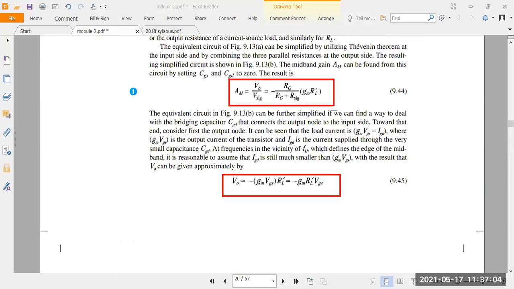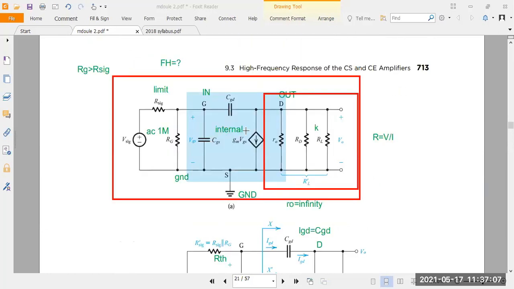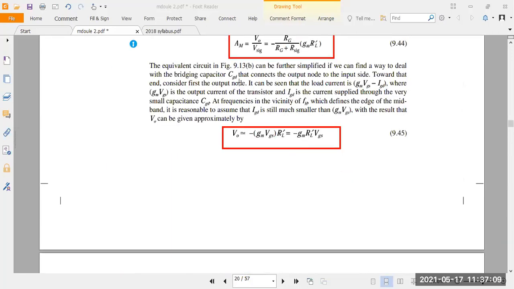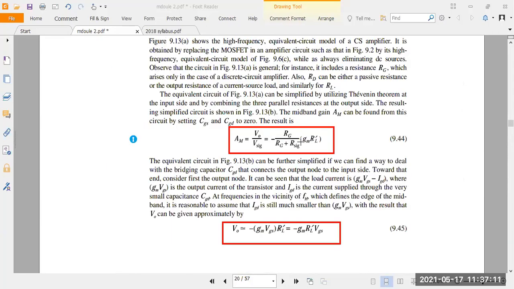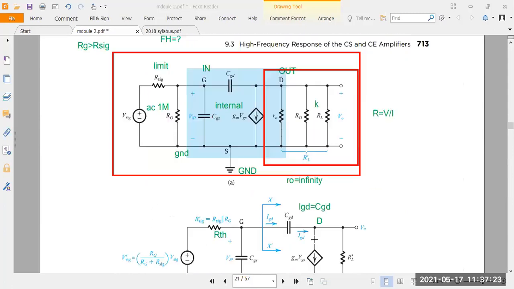So take the common source amplifier. From that you write the equivalent model here. Based on this, you can write the equation. First take the overall gain for the common source amplifier: minus RG divided by RG plus RC into GM RL dash. After that, you write the V0 equation according to Ohm's law, I into RL. From that, you'll get minus GM RL dash into VGS.